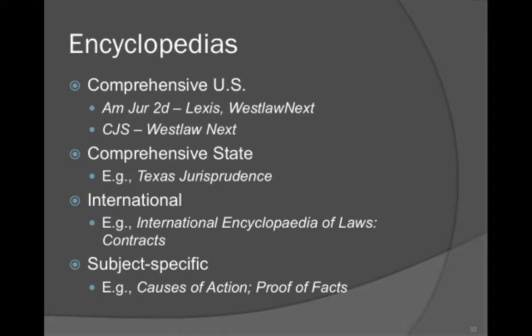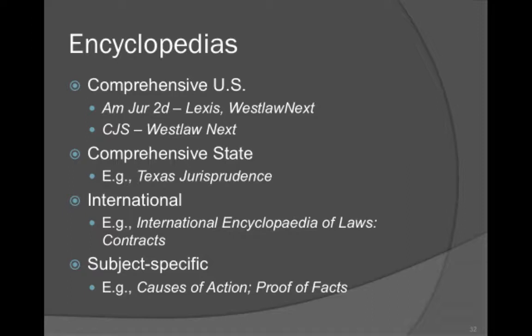There are comprehensive national resources that cover U.S. law. American Jurisprudence Second and Corpus Juris Secundum, or AmJur Second and CJS, cover very comprehensive U.S. law. They're available in print, but also on Lexis and Westlaw Next. AmJur Second is on Lexis and Westlaw Next, and CJS is just on Westlaw Next.